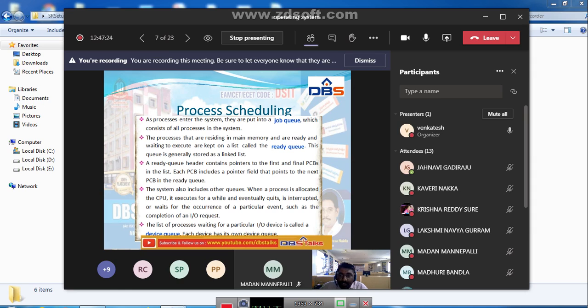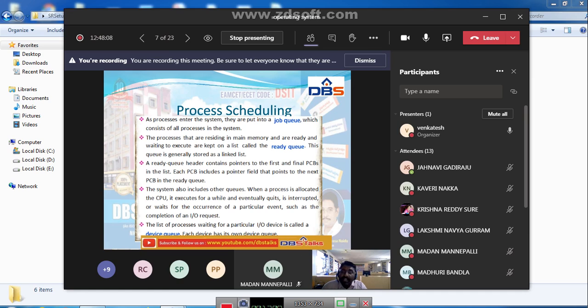All the created processes are in the job queue, whereas the processes which are ready for the execution are in the ready queue. That means the processes that are residing in main memory and are ready and waiting to execute are kept in a list called the ready queue. For example, in the job queue we have processes P0, P1, P2, P3, P4, P5. Totally P0 to P5, 6 processes. So all the 6 processes are initially kept in the job queue.